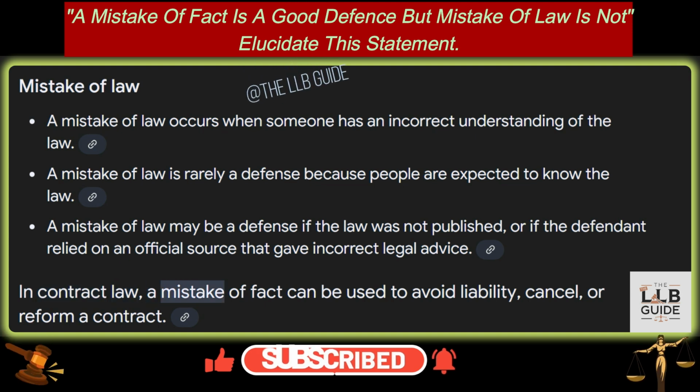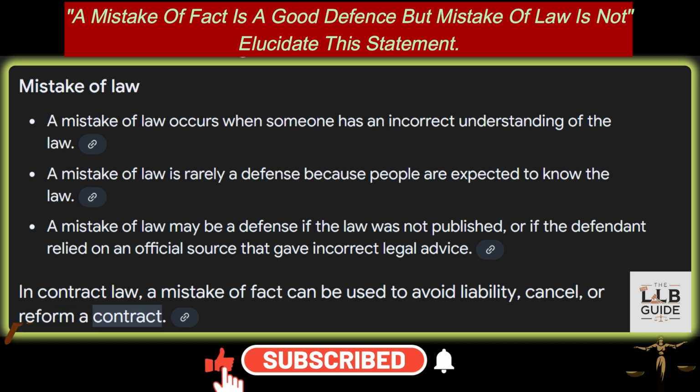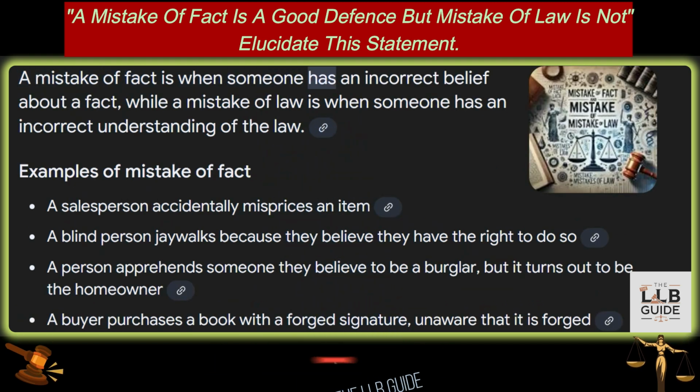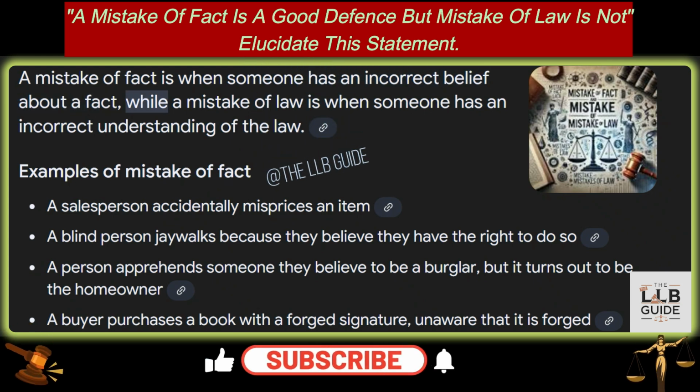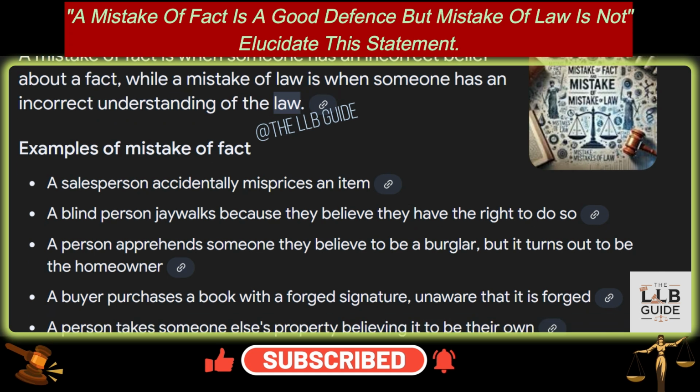In contract law, a mistake of fact can be used to avoid liability, cancel, or reform a contract. A mistake of fact is when someone has an incorrect belief about a fact, while a mistake of law is when someone has an incorrect understanding of the law.